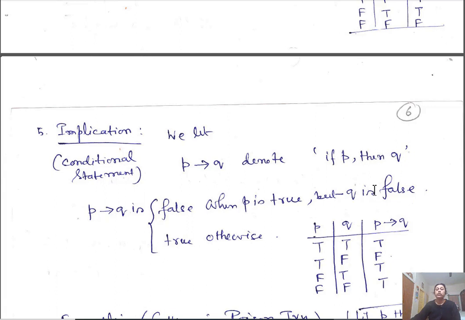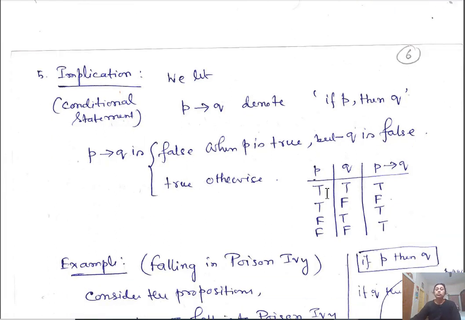So if you construct the table true, true, false, false, true, false, true, false, then P implies Q, whenever P is true but Q is false, only in this case it is false. In other cases it is always true. When Q is false and P is true, in that case only it is false. Otherwise, it is always true.